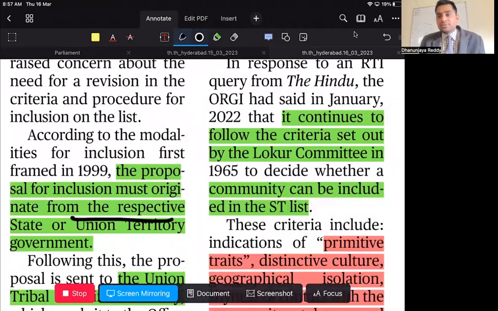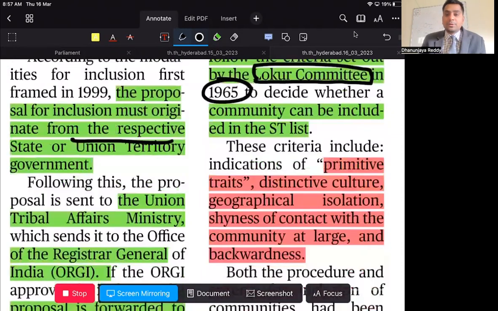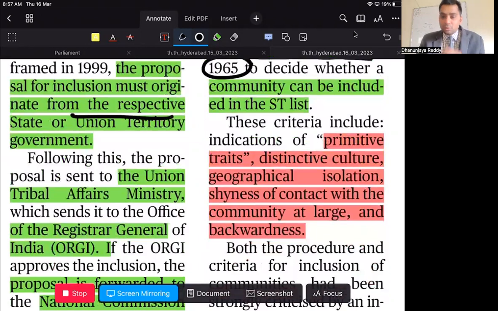Now who set this mechanism? First the state has to go, then the Tribal Affairs Ministry, then the Office of the Registrar General, then the Cabinet Committee, and then the order has to be changed. It was set by the Lokur Committee, very important. We have already discussed this long back. In the year 1965, the Lokur Committee laid down the principles on which you add an SC or ST to this list. So what are the criteria that Lokur has set?